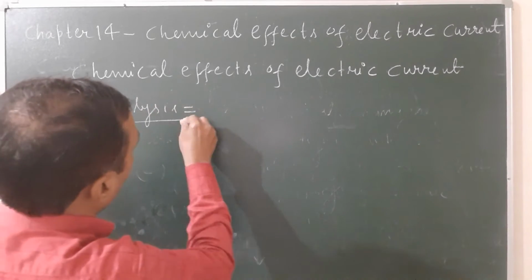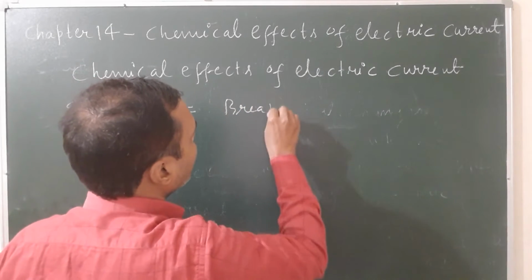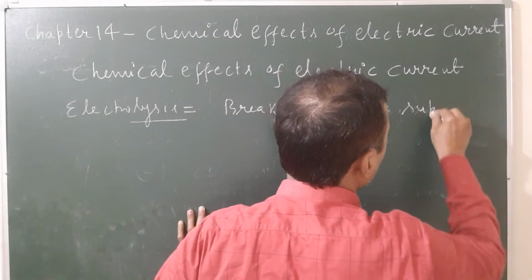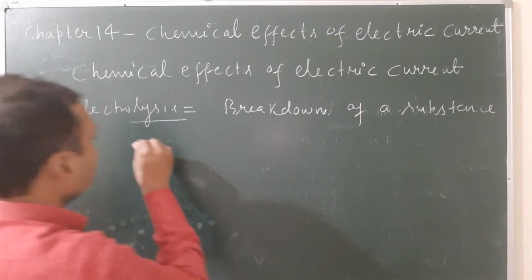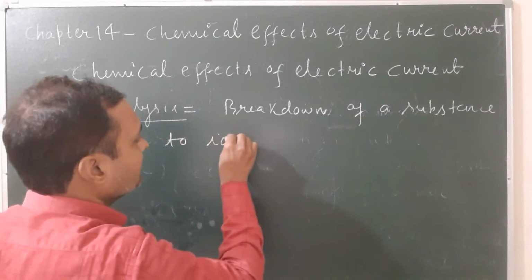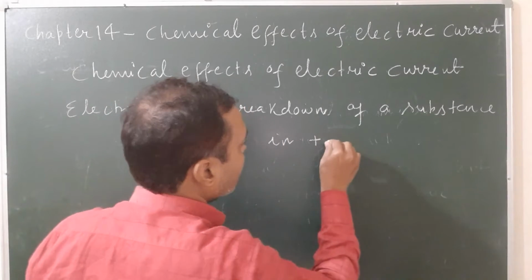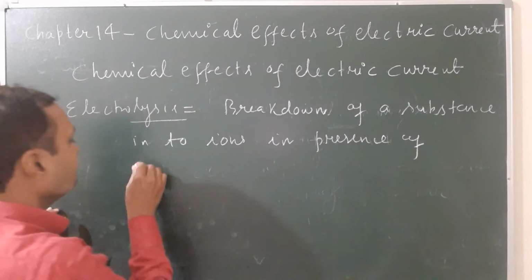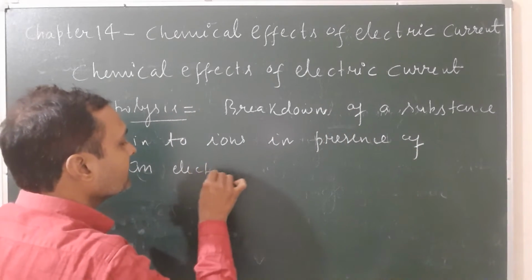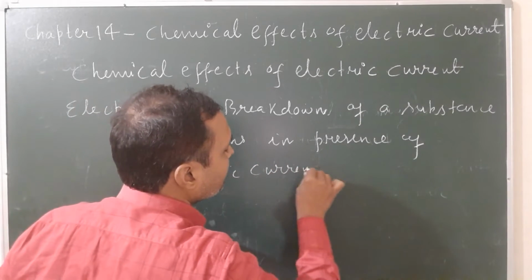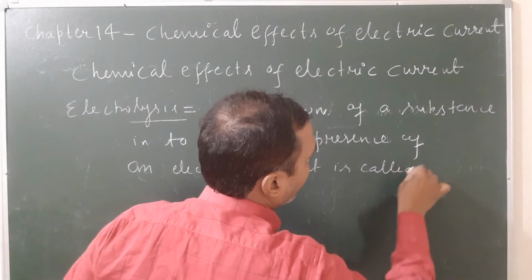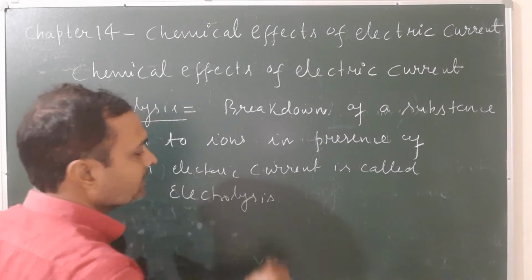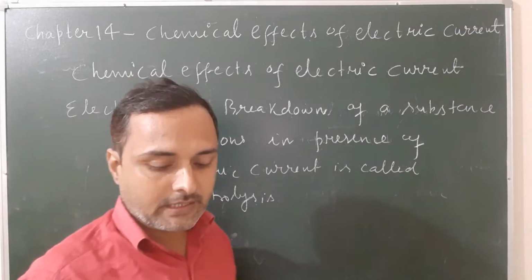The breakdown of a substance, or you can say decomposition, of a substance into ions in presence of an electric current is called electrolysis. This is an example of the chemical effect of electric current.